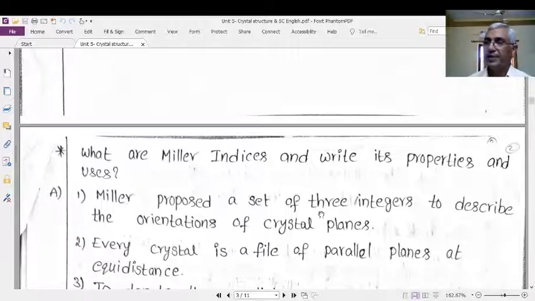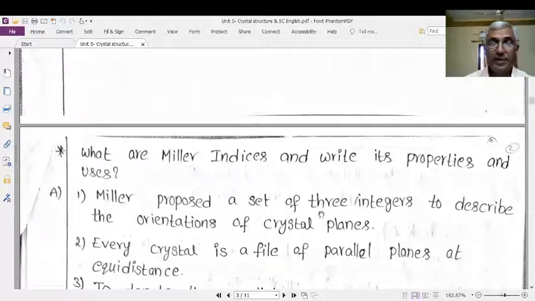Therefore, it needs a definite way to represent the crystalline planes. That's why the Miller indices are proposed to express the orientations, or the description, of the crystal planes.